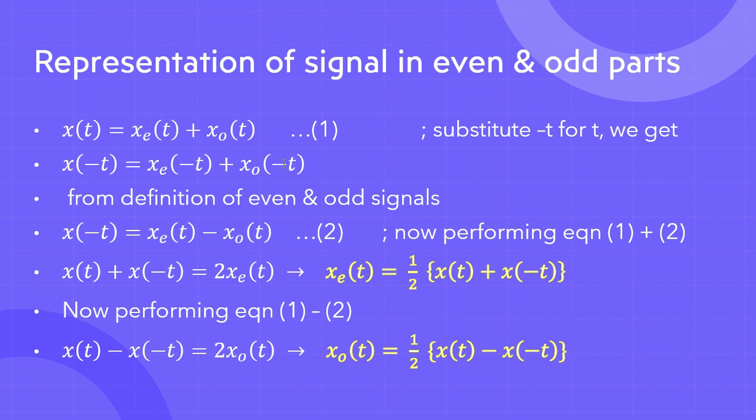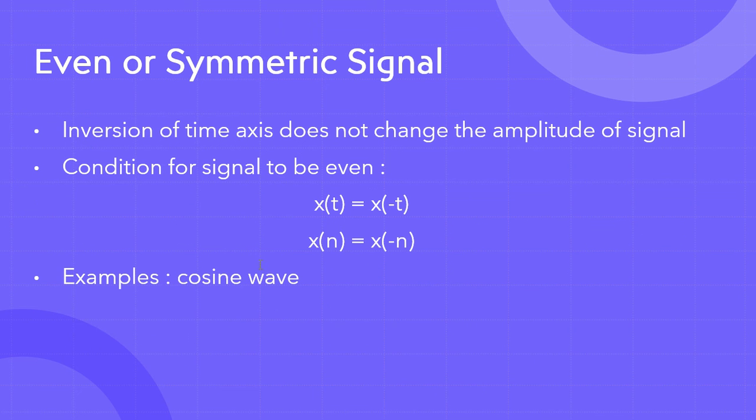Now think from the basics what we have just seen. What was the condition for a signal to be an even signal or an odd signal? Let's see it again for an even signal first. It was x of t equals x of minus t.